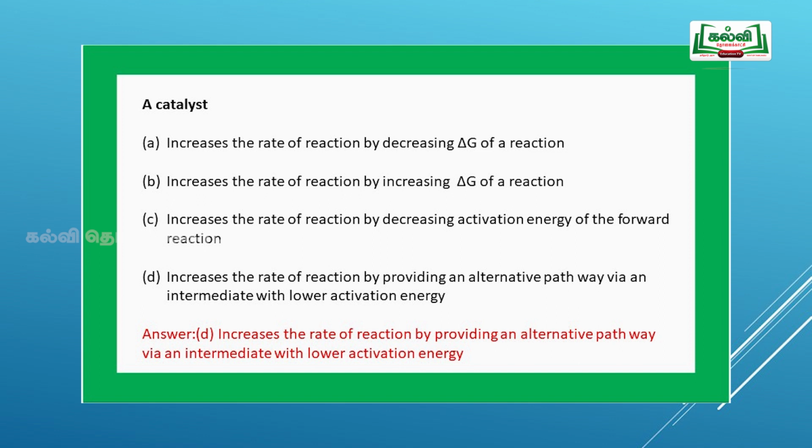Once the catalyst is there, it generally decreases the activation energy and the reaction takes place in an alternate pathway. At the same time, there won't be any change in the Gibbs free energy. All those three components you should remember. Hence, option D: increases the rate of the reaction by providing an alternate pathway via an intermediate and lowering the activation energy, and in that case the delta G will also be 0.